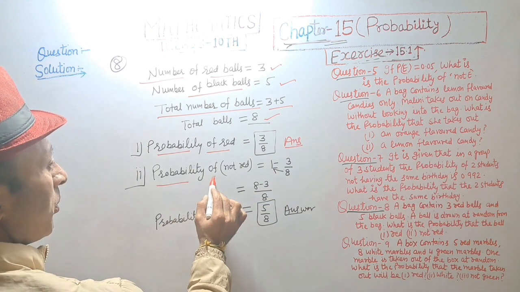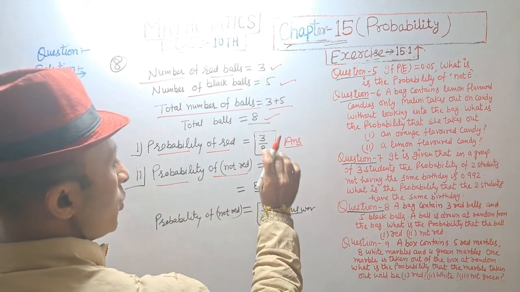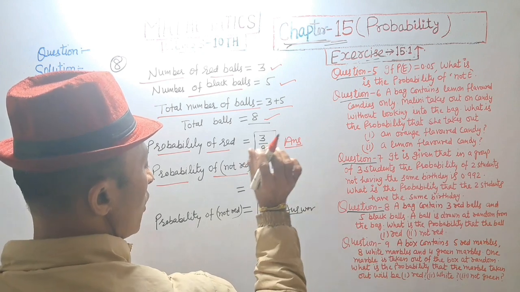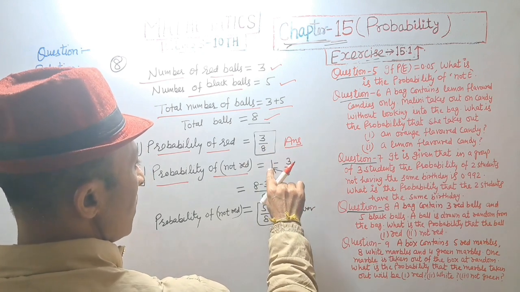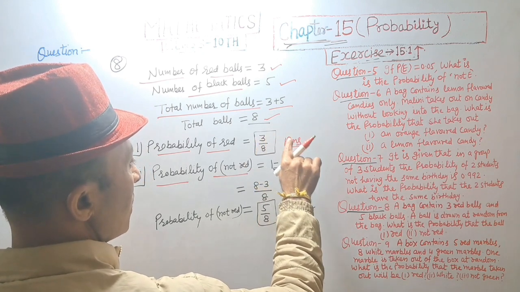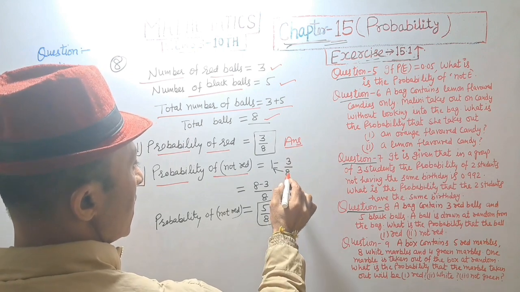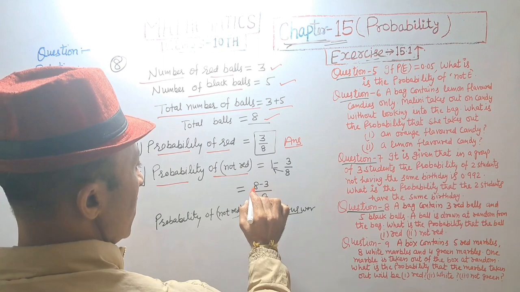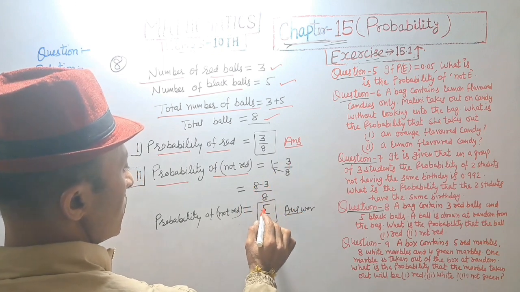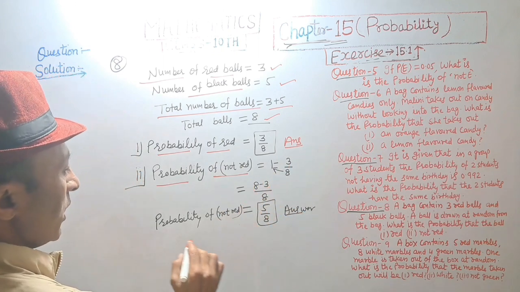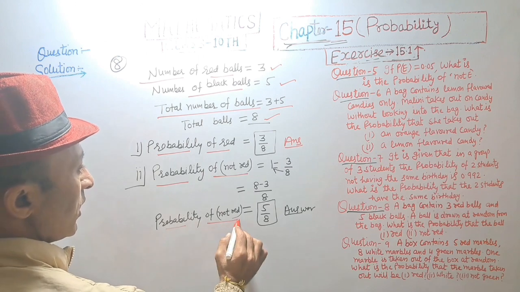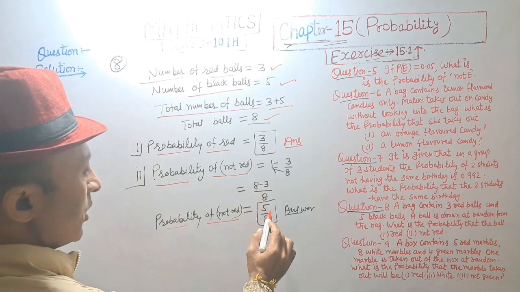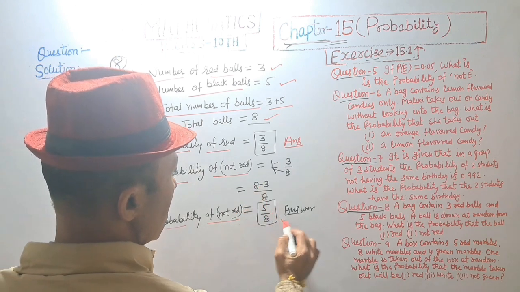And probability of not red is equal to 1 minus probability of red ball. 1 minus probability of red ball is 3 upon 8. 8 multiplied by 1, that is equal to 8. 8 minus 3 is equal to 5 upon 8. Probability of not red ball is equal to 5 upon 8. Answer.